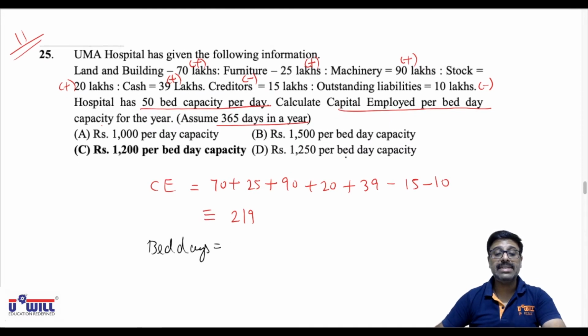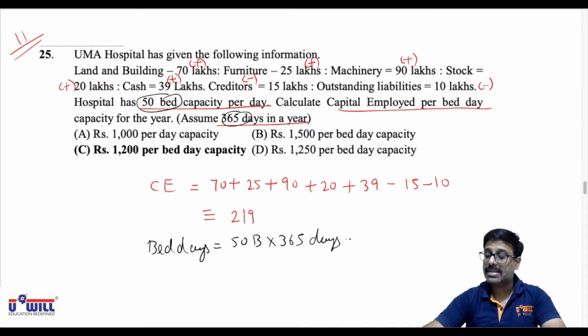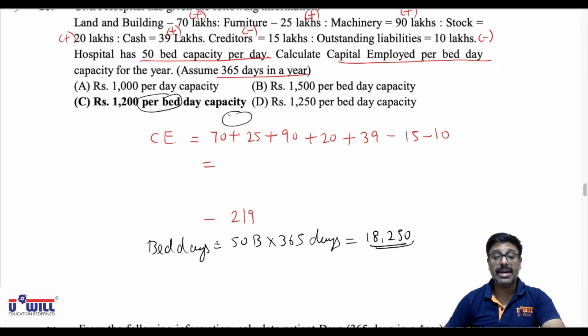Total 50 beds are there and 365 days is given in a year. So 50 beds into 365 days. Okay, do it: 50 beds into 365 days. 18,250. 18,250 bed days are there in a year. Now how do you find capital employed per bed day?